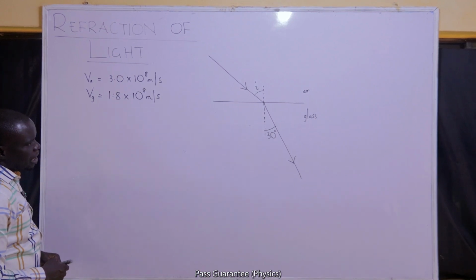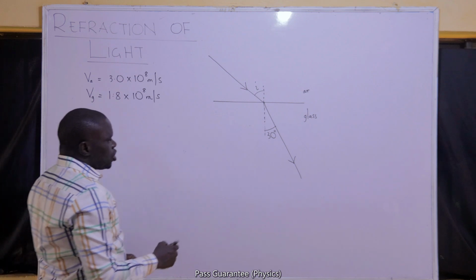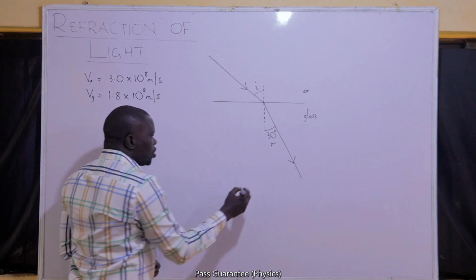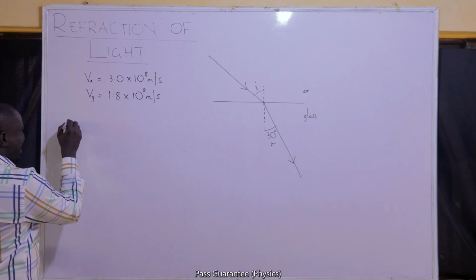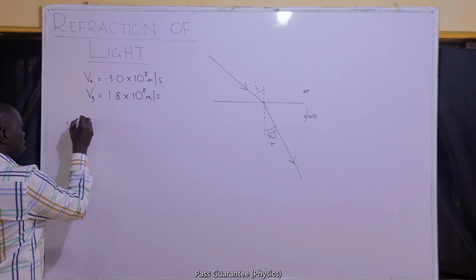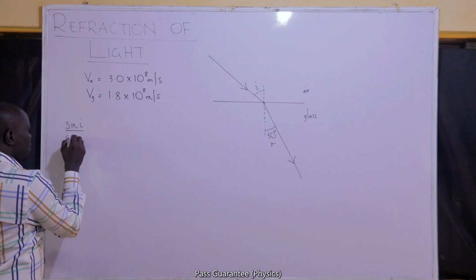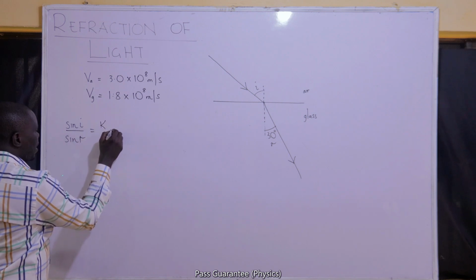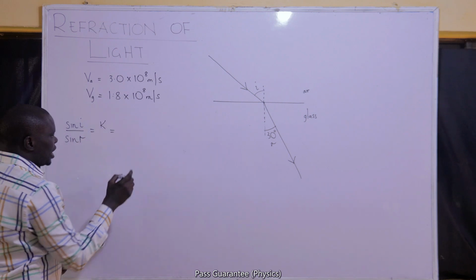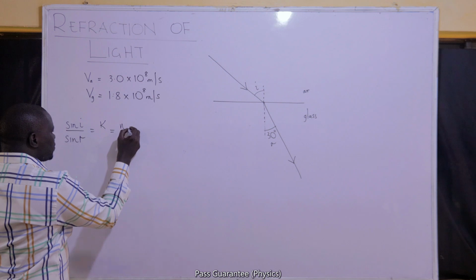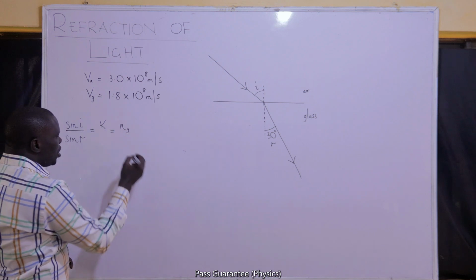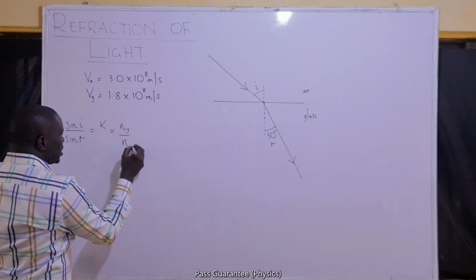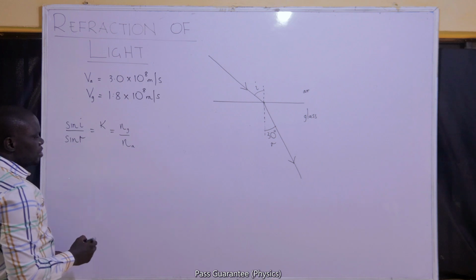The very first thing is I'll try to write out Snell's law for this problem. Snell's law for this problem should be sine I all over sine R is equal to a constant. And I told you the value of that constant. Don't forget, I said the constant will be the refractive index of the second medium all over the refractive index of the first medium, and the first medium is air.